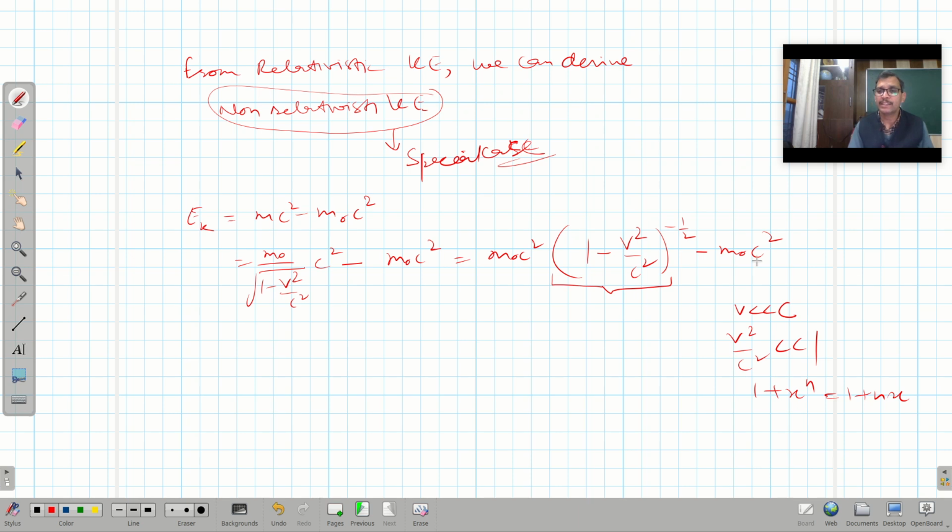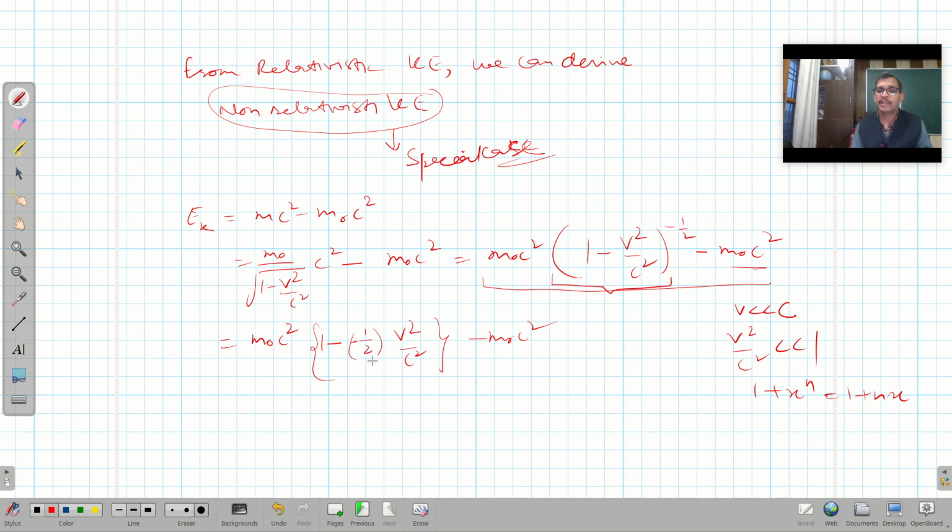So if we apply this to this one, it can be written as m naught c square times 1 plus 1 by 2 into v square over c square, minus m naught c square.